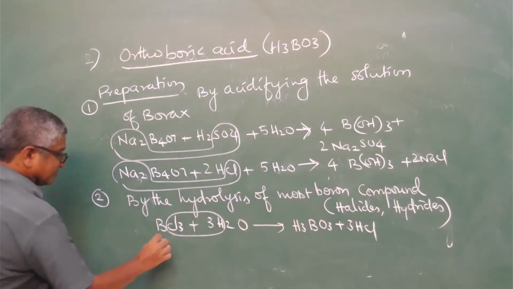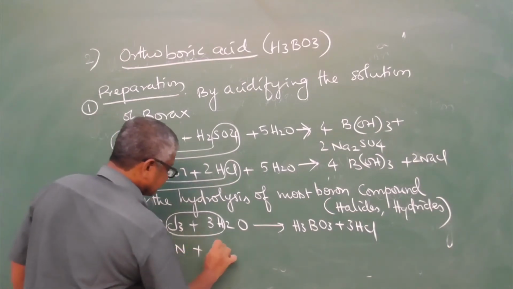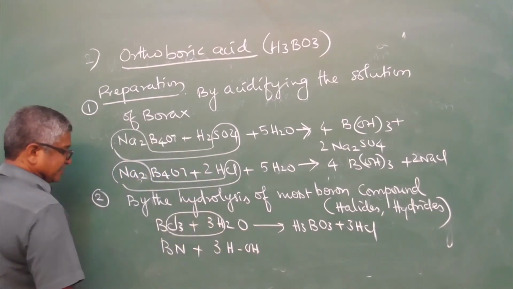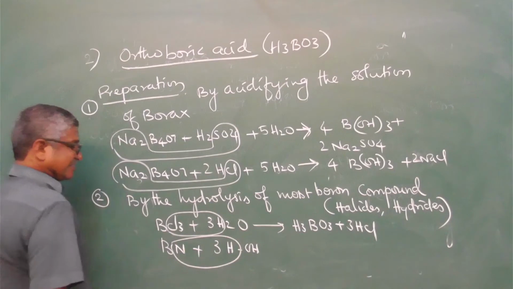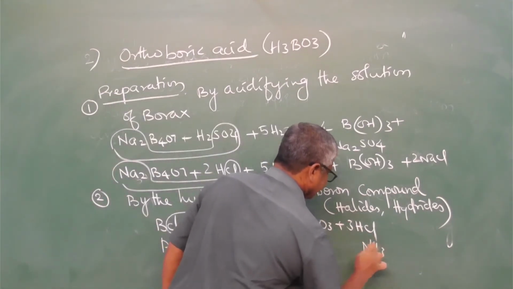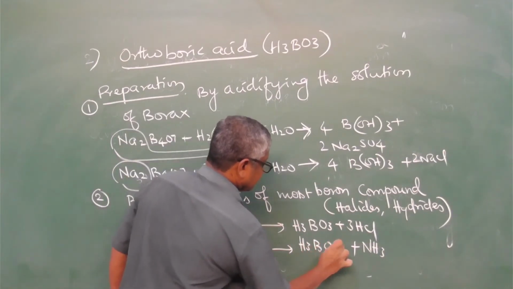Second, boron nitride treated with HOH water molecules, nitrogen with 3 hydrogens is eliminated as ammonia with the formation of boric acid.